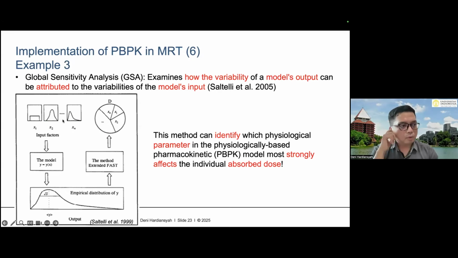So when we perform the PBPK fitting from different patients, and we check the parameters that we collected, we will get different parameter sets. Basically, the patient here in our modeling is defined as the biokinetic parameters in our model.